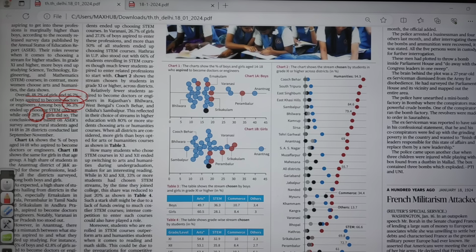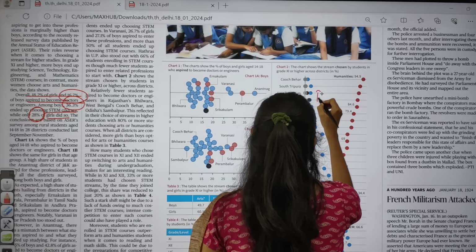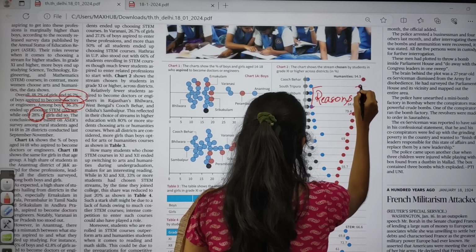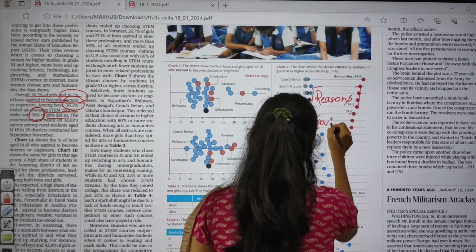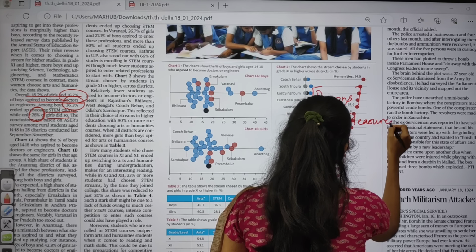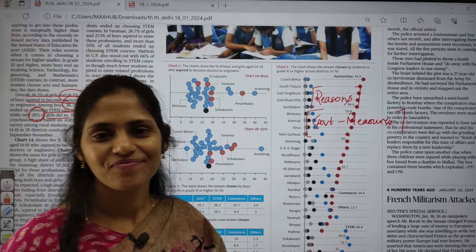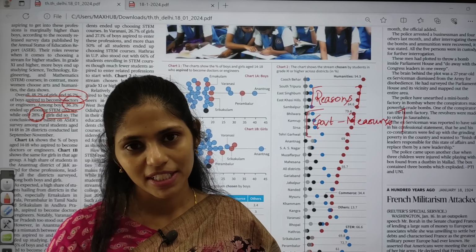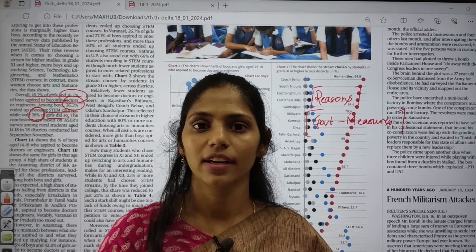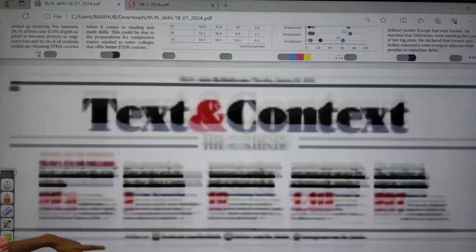So here you have to analyze what are the reasons and how government can take some measures to achieve the aspirations of students. And you have to see what are the measures already taken by the government for improving higher education in India. Clear? So these are all the dimensions that you have to see.